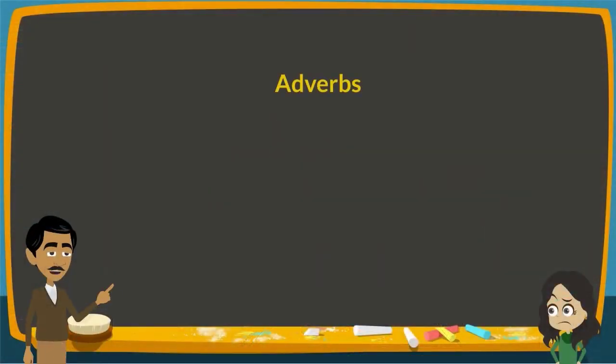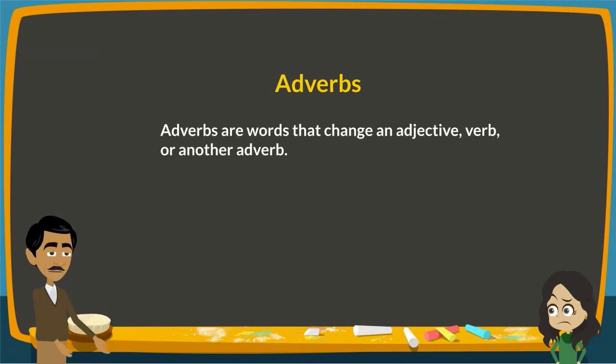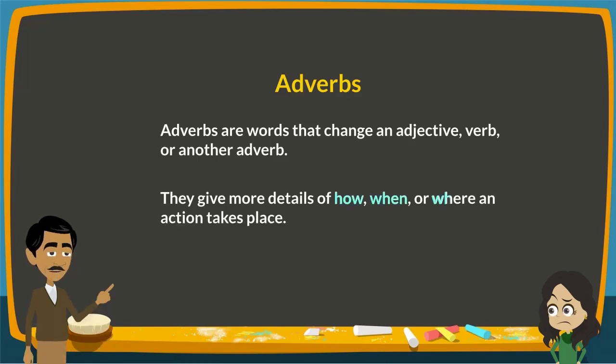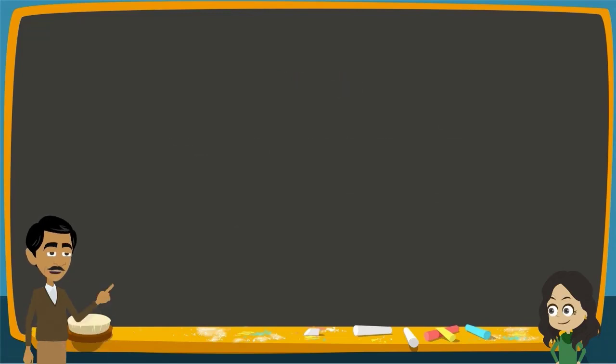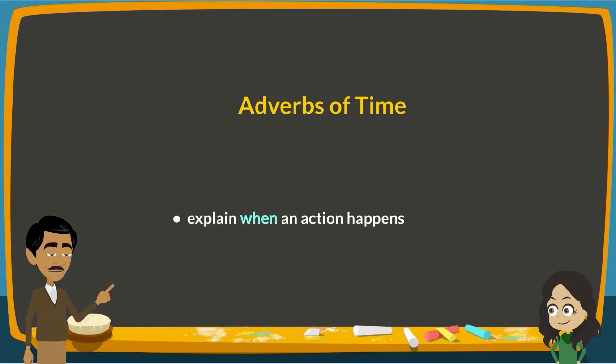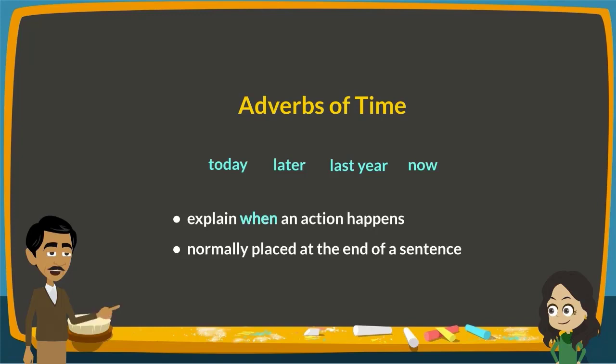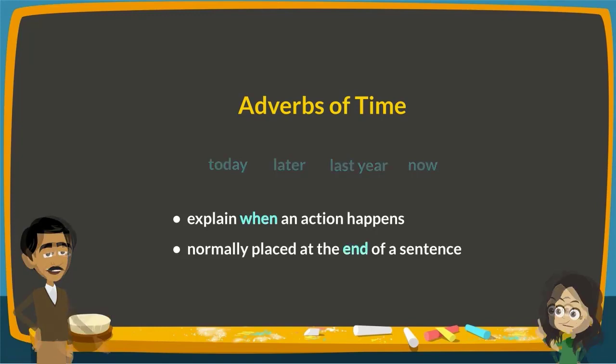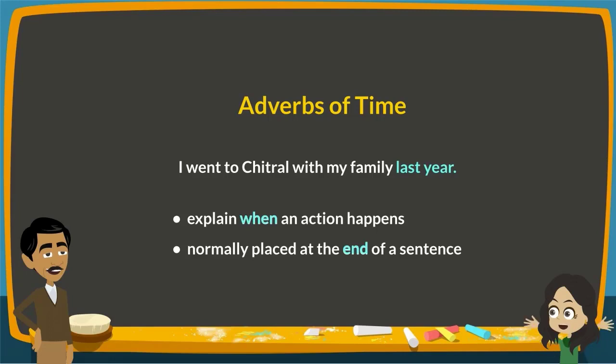We can use adverbs, which are words that change an adjective, verb, or another adverb. They give more details of how, when, or where an action takes place. Rather than saying, I went to Chitral, you can use an adverb of time to explain when an action happened. Words like today, later, last year, and now are adverbs of time and are normally placed at the end of a sentence. I went to Chitral with my family last year.